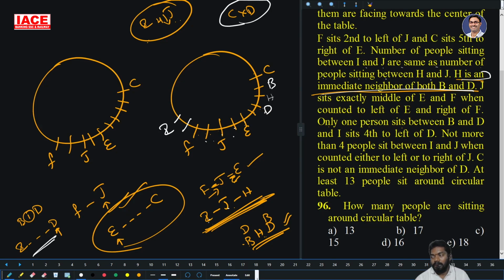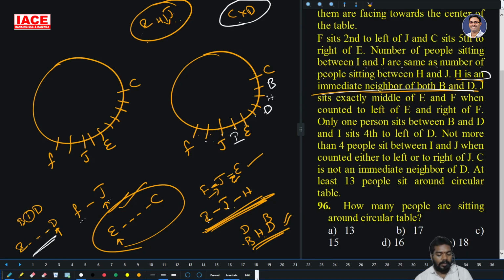Not possible. Now if we don't take it as these 2 persons, if we take it as these 2 persons, F and I, then they say I and J less than 4 persons. Now 1, 2, 3, 4, but I want the fourth person.